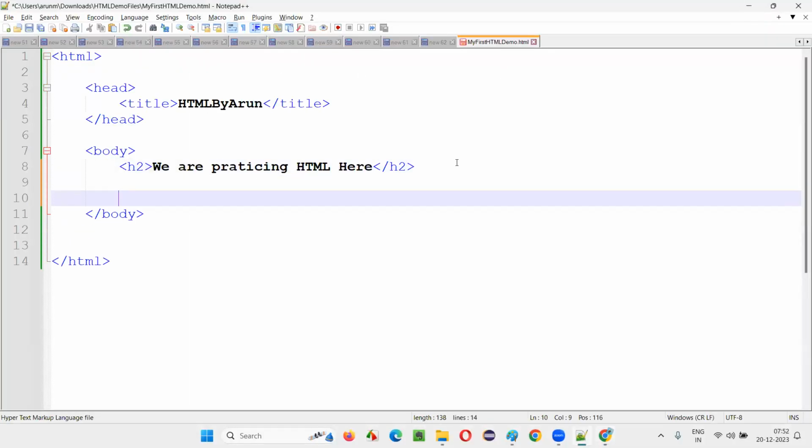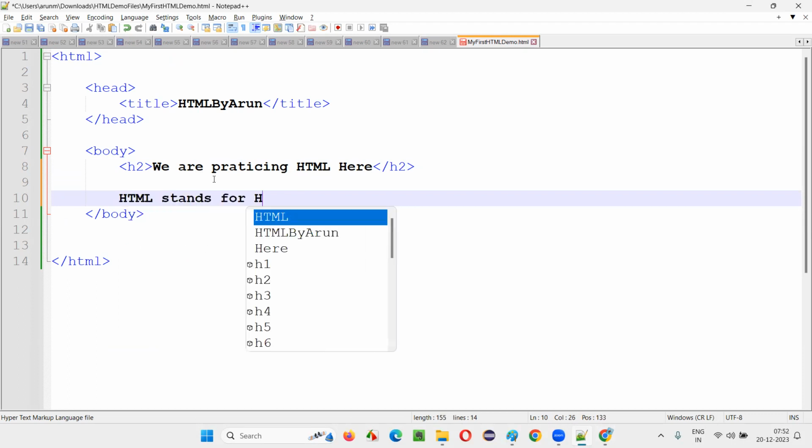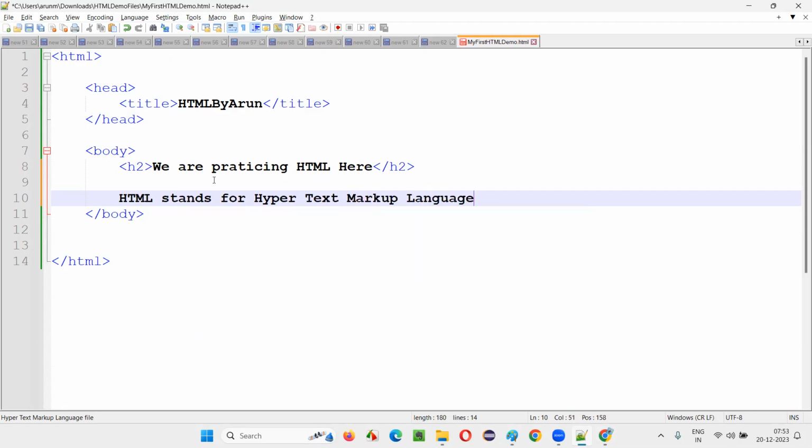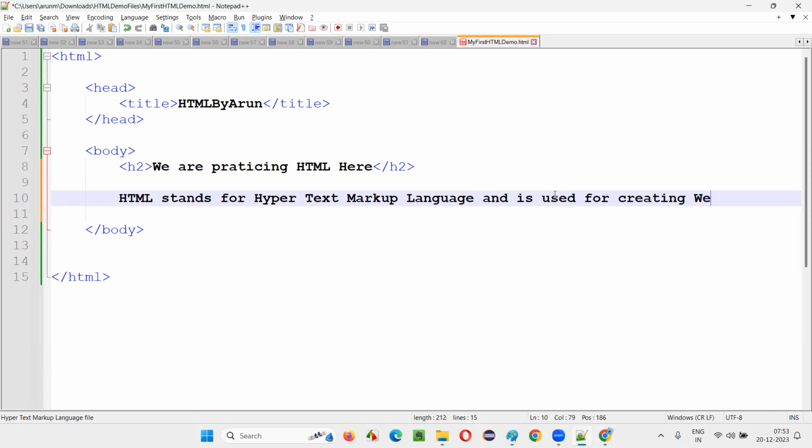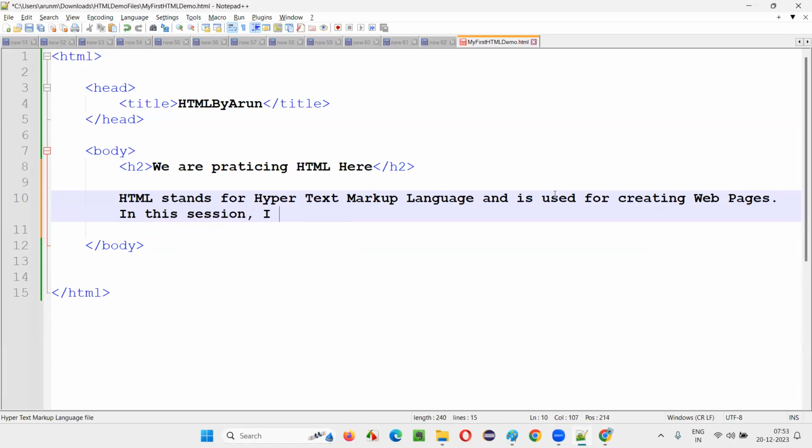Under the heading, I'll write some text. HTML stands for hypertext markup language and is used for creating web pages. In this session, I am going to teach you how to understand HTML code.